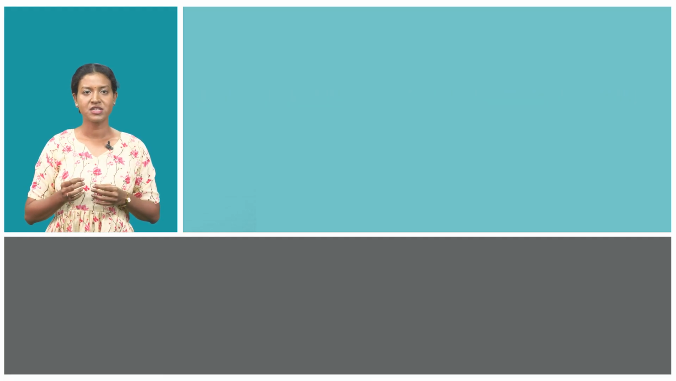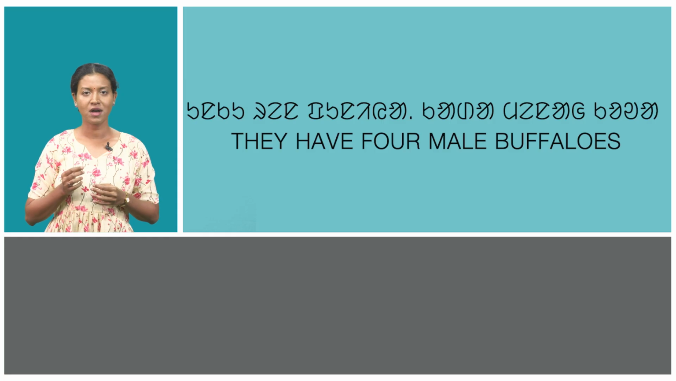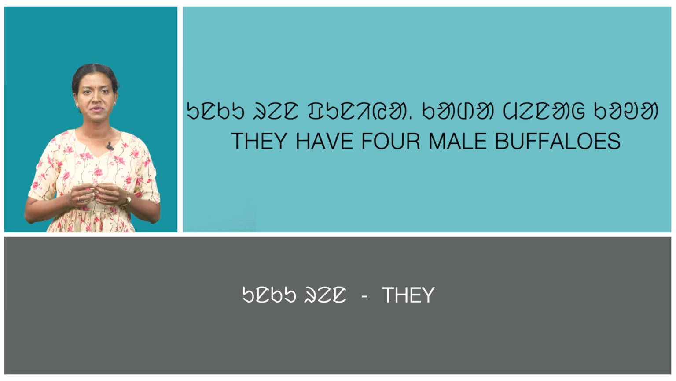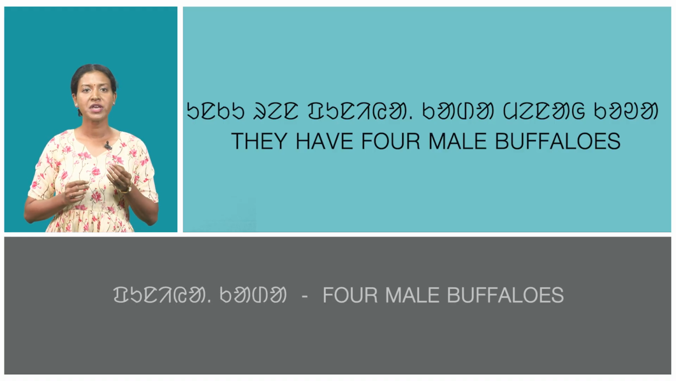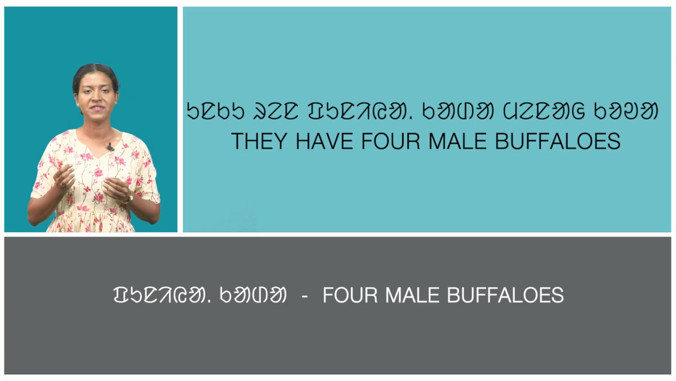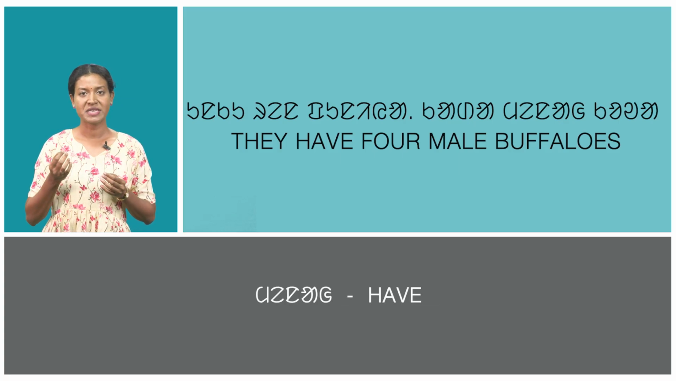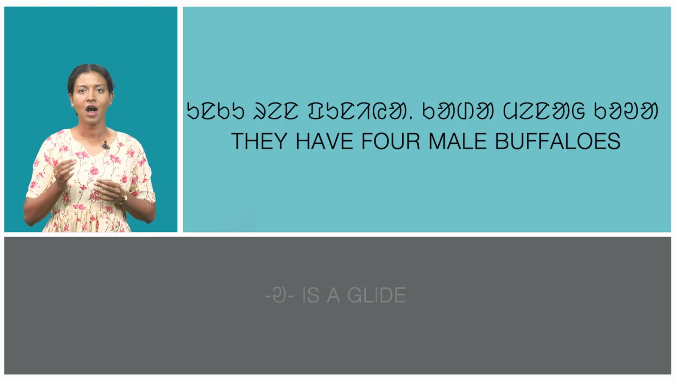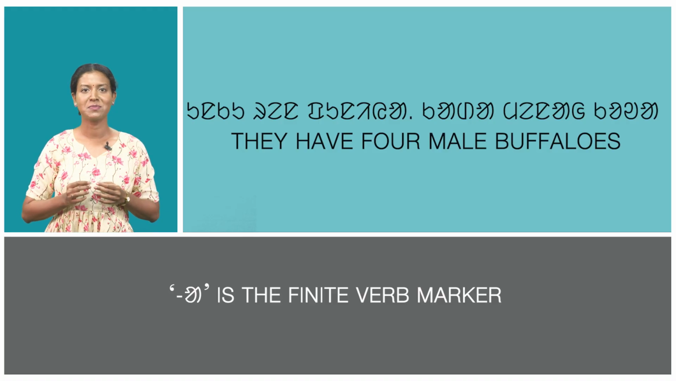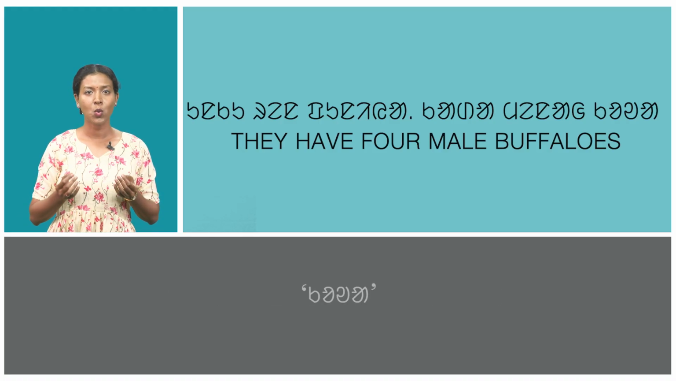In the third sentence, Unkuren punia kada menakwa, which means they have four male buffaloes. Here, Unkuren means they. It is the third person plural number possessive pronoun for animate. Punia kada means four male buffaloes. Mena means have. Ko is the object marker of Punia kada. W is a glide which appears for combining two vowels o plus a, and a is the finite verb marker. In this way, kowa is formed.